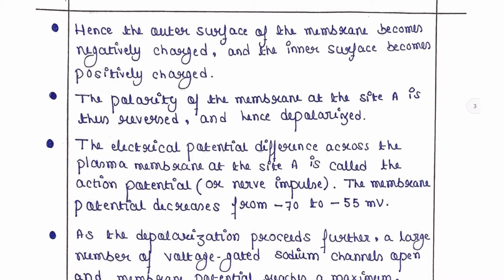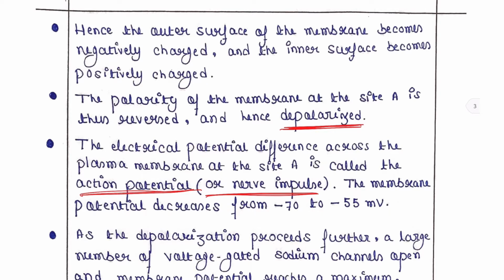So we have seen it in this picture. Now the polarity of the membrane at the site A is thus reversed and hence depolarized. As the polarity is reversed, it is called depolarization. The electrical potential difference across the plasma membrane at the site A is called the action potential or nerve impulse.